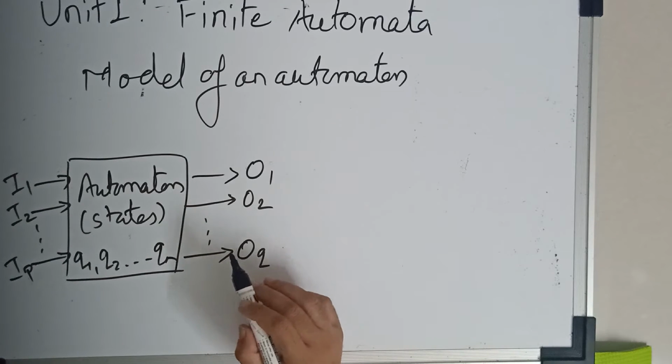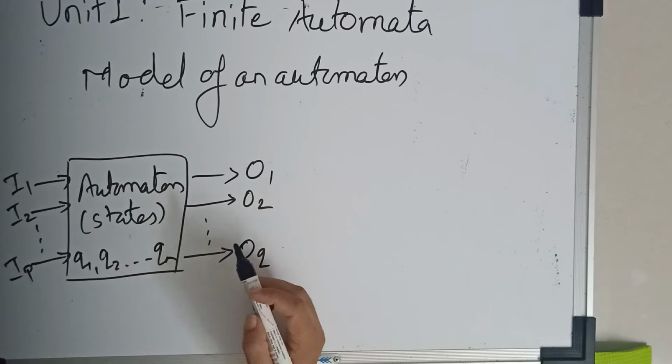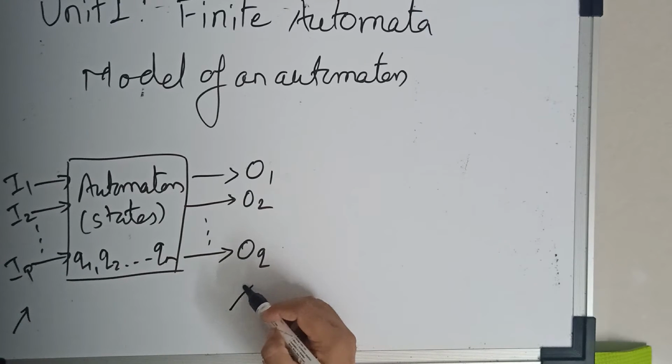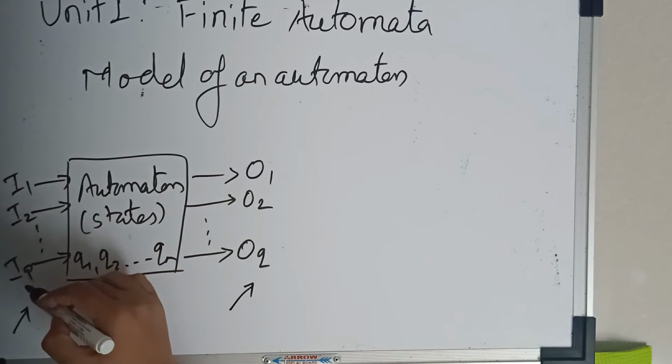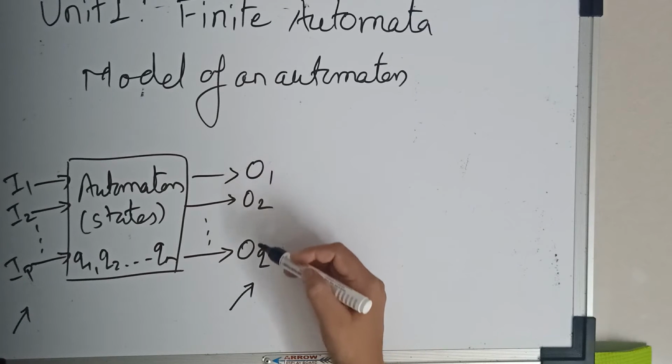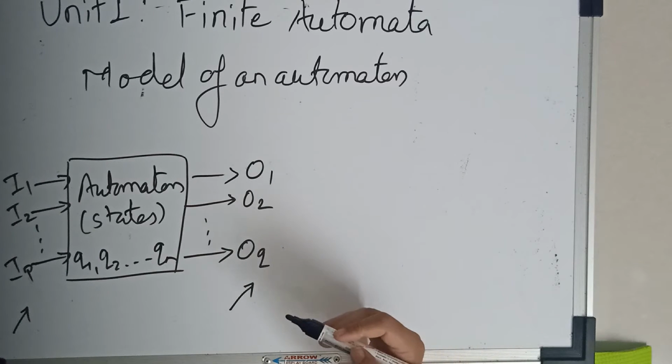This model of automaton is given by two characteristics, inputs and outputs. So here I1 to Ip are the inputs and O1 to Oq are the outputs.